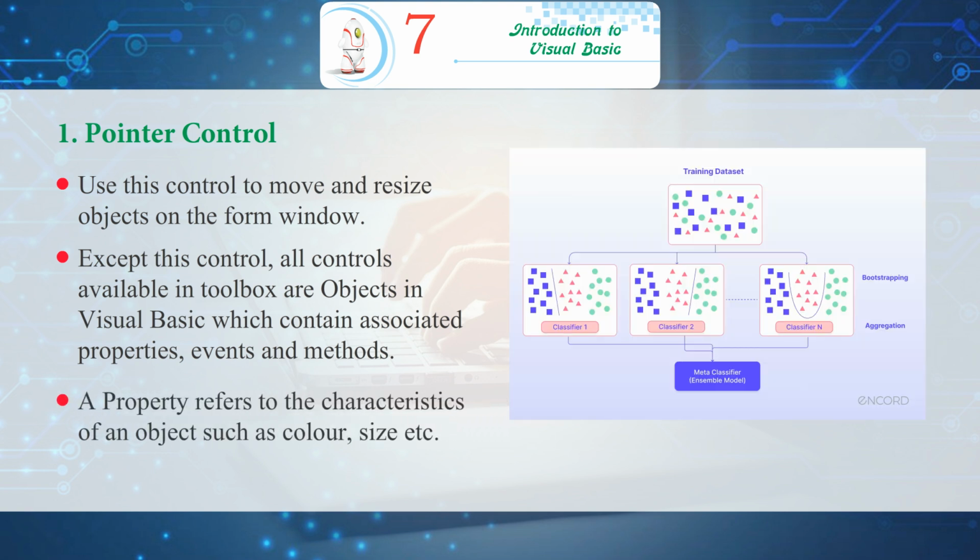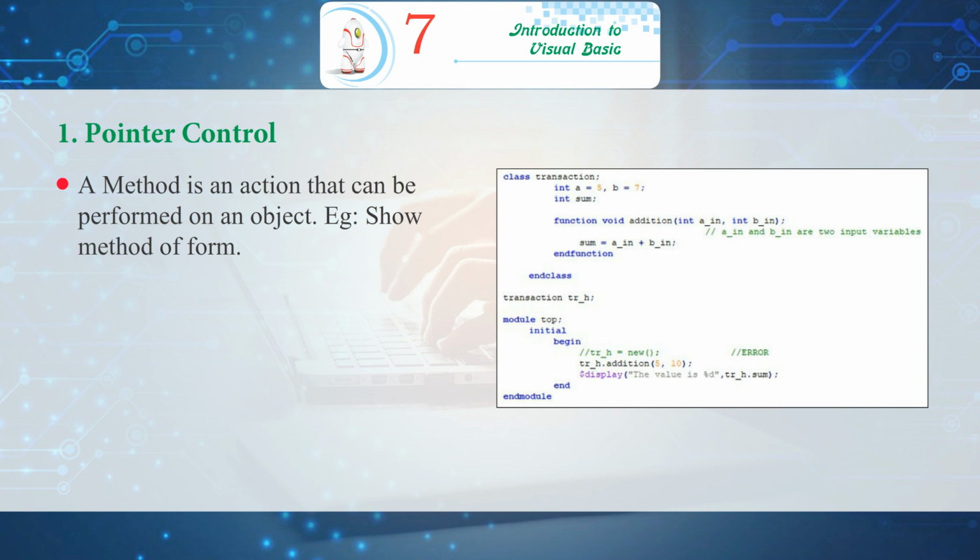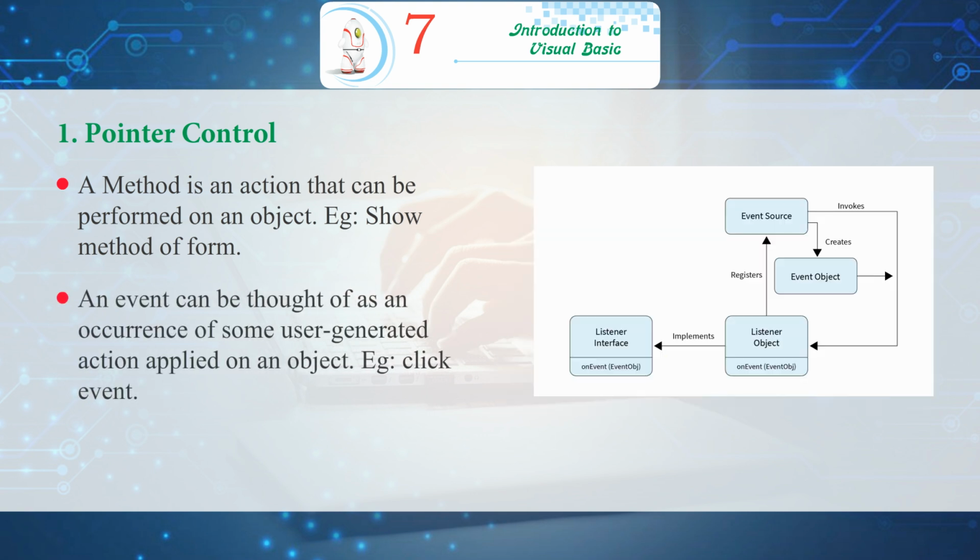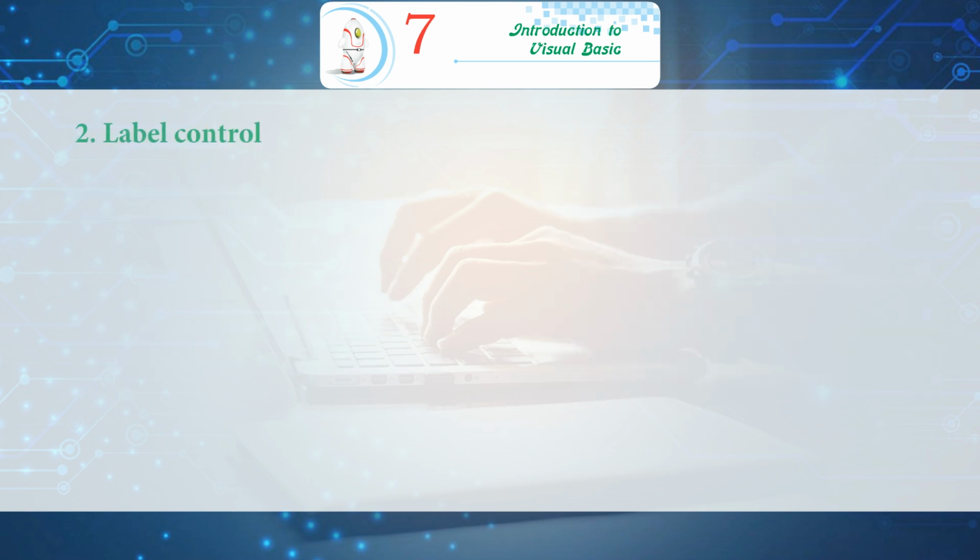A property refers to the characteristics of an object such as color, size, etc. A method is an action that can be performed on an object. Example, show method of form. An event can be thought of as an occurrence of some user-generated action applied on an object. Example, click event.